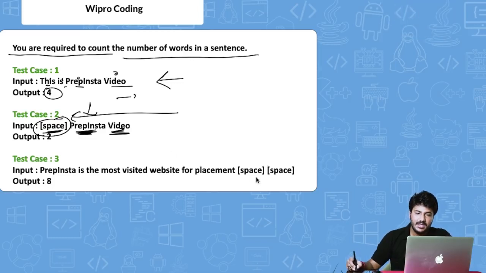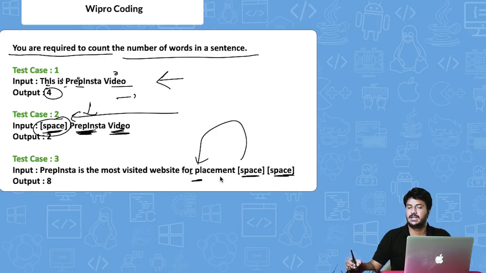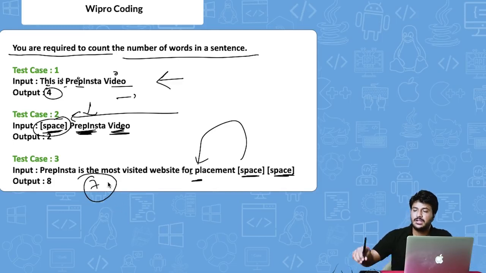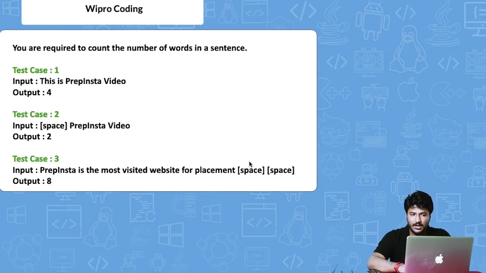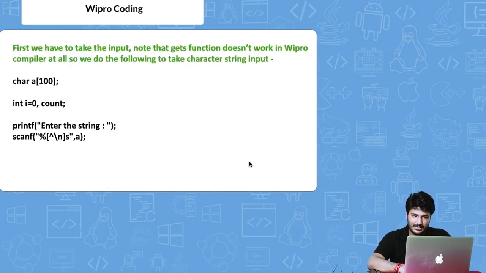Then again, the same thing, if there are multiple spaces at the very end. Prepinsta is the most visited website for, there's a space here, and what if there was one more space here, right? In that case, it ignored that and it only printed 7 as the answer. So all the test cases were not passing. The code that I'm going to cover in this video will take care of all of that definitely, right?